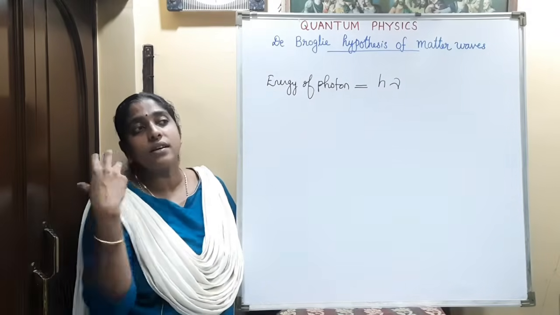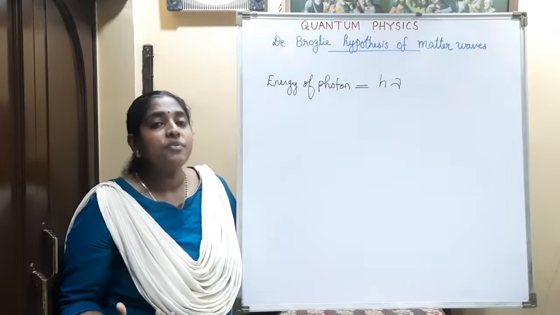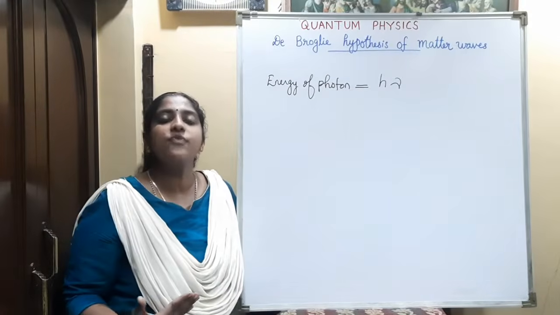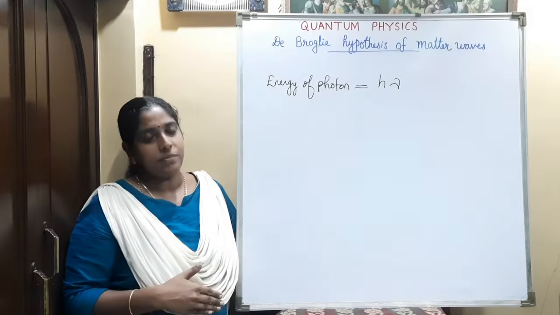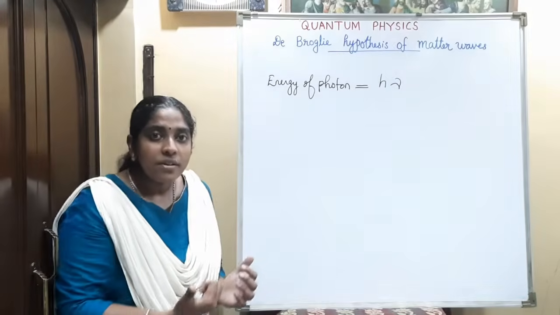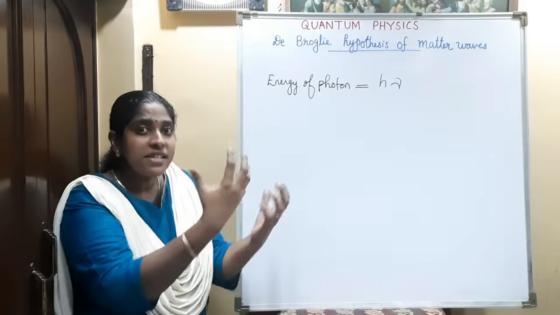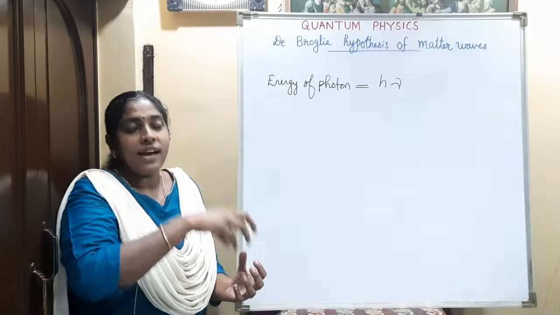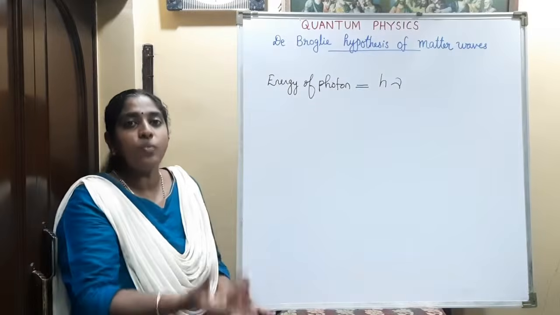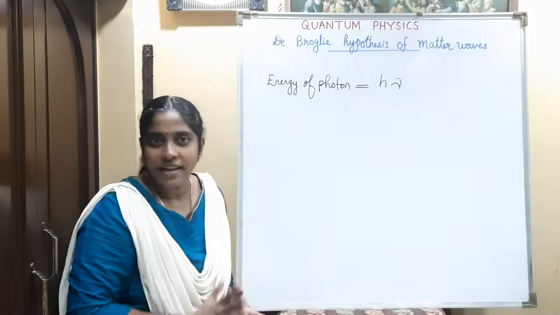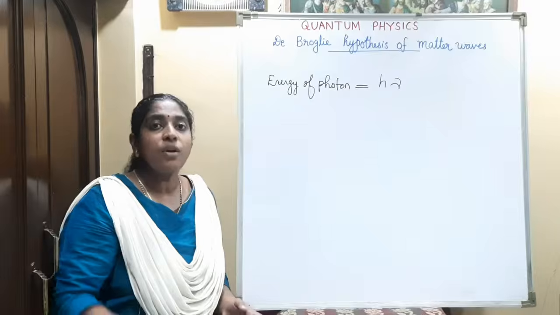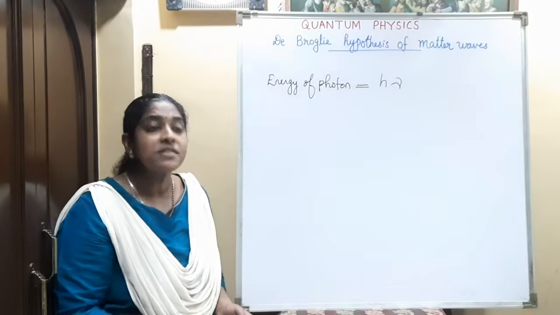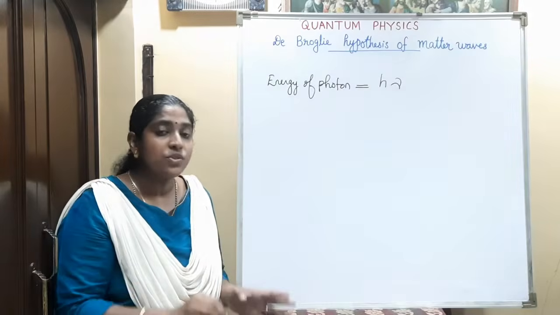But the corpuscular theory or wave theory of light failed to explain the photoelectric effect. How did Einstein explain the photoelectric effect based on Max Planck's hypothesis? When the radiation is incident on the metal surface, the packets of energy come, and each packet of energy, that is a photon or quantum, transfers its energy to one electron, and thereby the electrons are emitted. This wonderful explanation of the photoelectric effect by Einstein, based on Max Planck's hypothesis, got the Nobel Prize in 1921.